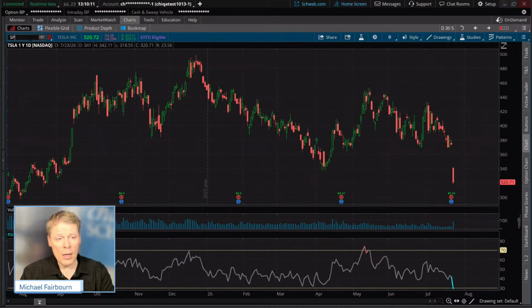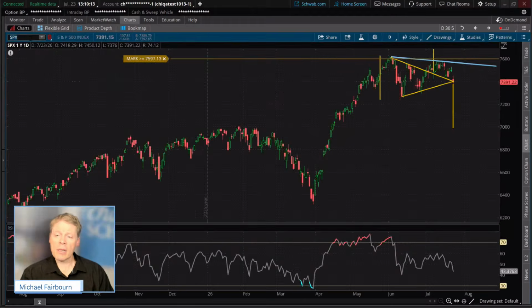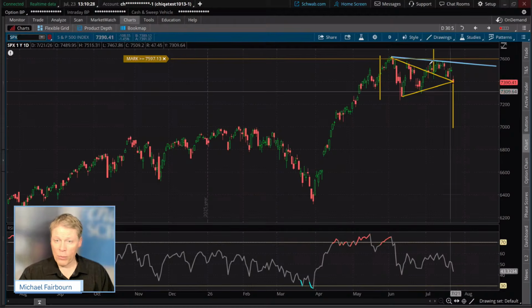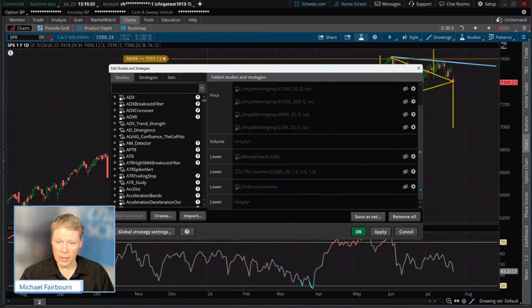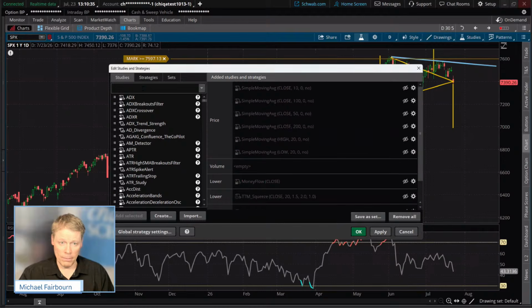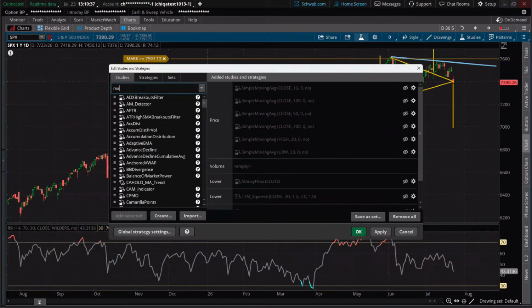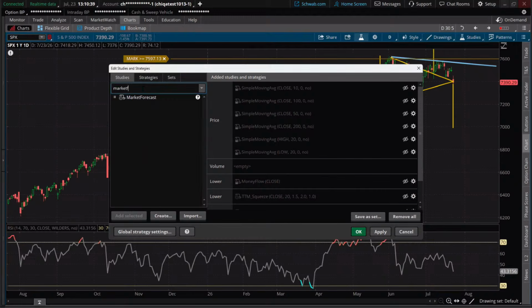Wanted to bring this up because there is an indication that we talked about previously, and I think many of you have heard this. It is a simple explanation of the market forecast, but the coding to get the indicator right was not that simple. It took a long time to actually get it up and going. But I want to put up the market forecast and I'm going to show it to you on a couple of different fronts here as we look at this, because it can give some really good indications as to what might be just around the corner here.